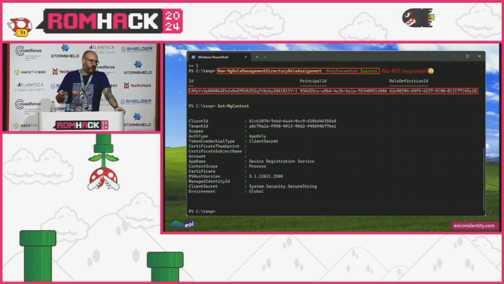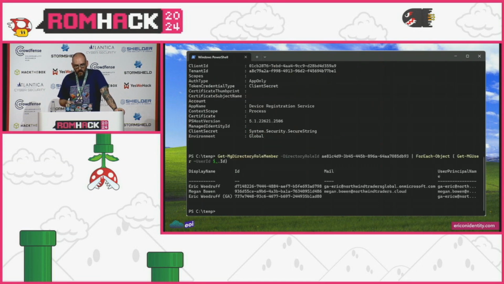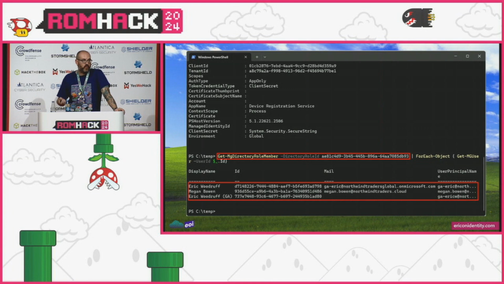And sometimes test tenants, test environments, it can be a dump, and you don't know what you've done on the thing. So, go through a few more tenants here, and every time I run this, I'm like, well, let's run Get-MgContext again, and yep, we're still Device Registration Service, and we still have no scopes here, right? But if we go back out to PowerShell and run that Get-MgDirectoryRoleMember again, right here, we can now see that Megan is in fact now a global admin, right?